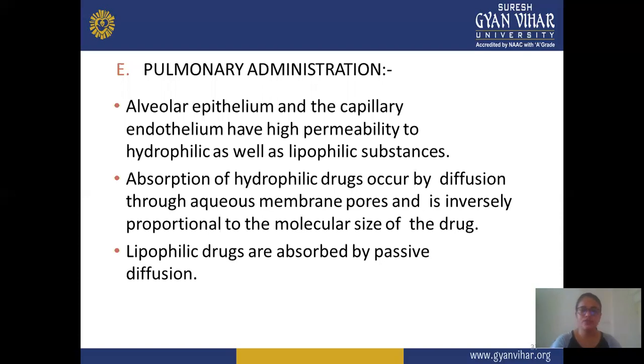Next is pulmonary administration. The alveolar epithelium and capillary endothelium have permeability to hydrophilic as well as lipophilic substances. Absorption of a hydrophilic drug is often by diffusion through aqueous membrane pores and is inversely proportional to the molecular size of the drug, and lipophilic drugs are absorbed by passive diffusion. It means this route is also good for absorption, and absorption takes place by passive diffusion. In this route, you can use both hydrophilic as well as lipophilic drugs, and both show passive diffusion, with a good absorption rate observed, mainly for lipophilic drugs.